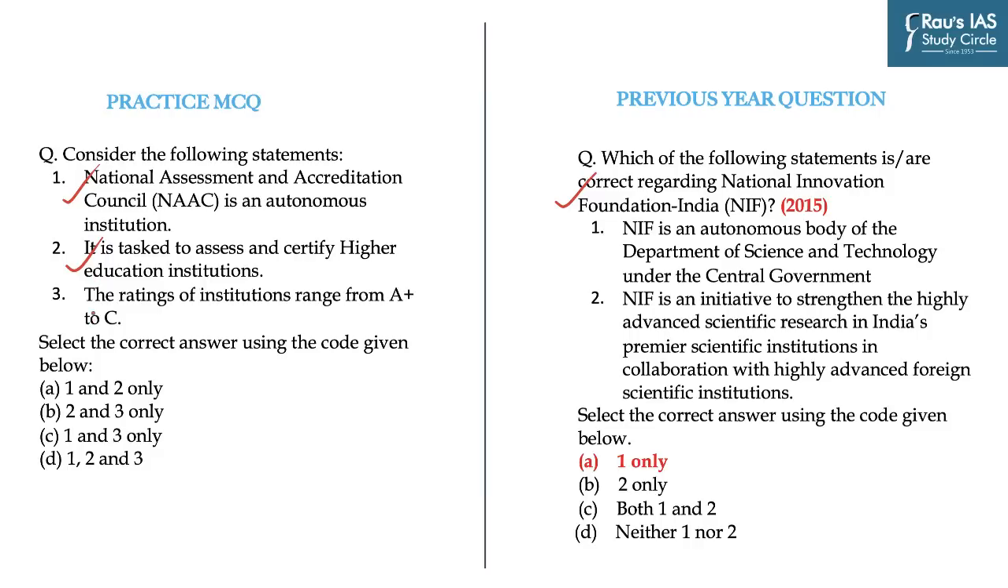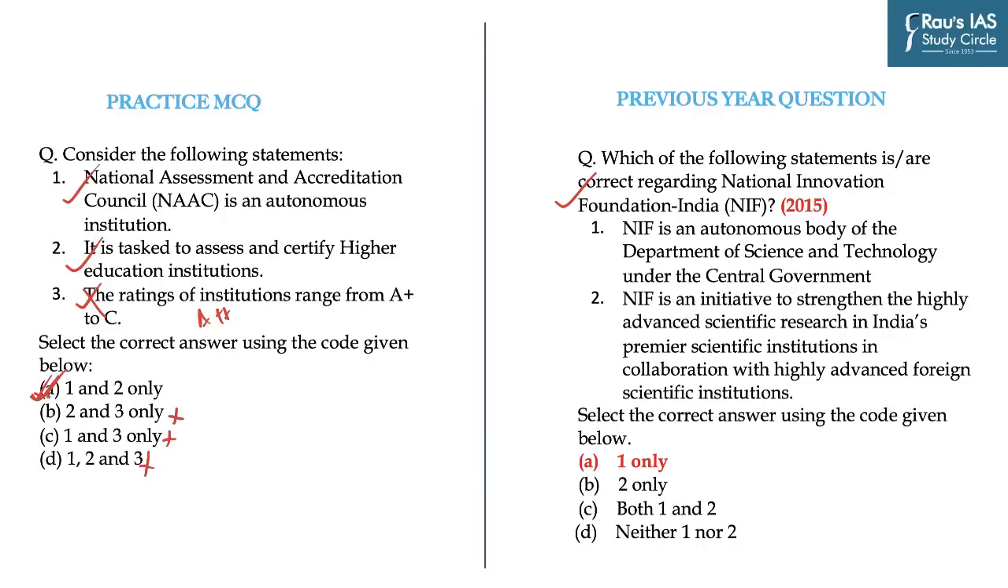Now we know that it has a system of rating, and so the third statement is on that. The ratings of institutions range from A plus to C, which is incorrect. The rating of institutions ranges from A double plus to C, and so statement 3 is incorrect, leading us to the right answer A, 1 and 2 only. Apart from this, if you had known through newspaper reading that the ratings range from A++ to C, you could have easily eliminated all other options which contain 3 in them, and then also you would have arrived at